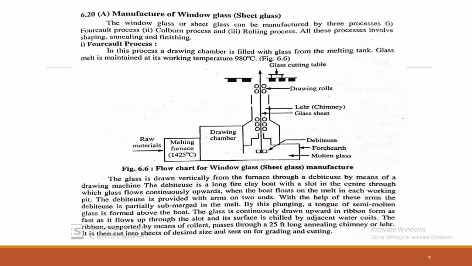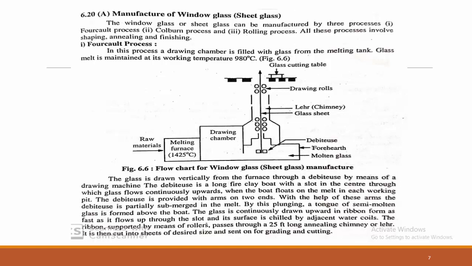When the boat floats in the melt in the working pit, the debiteuse is provided with arms on its two ends. With this, liquid glass is moved upward and passes through the drawing rollers. With the help of these arms, the debiteuse is partially submerged in the melt. By this plunging, a tongue of semi-molten glass is formed above the boat, and the glass is continuously drawn upward in ribbon form as fast as it flows through the slot, and its surface is chilled by adjacent water coils. Here we can see there are drawing rollers.